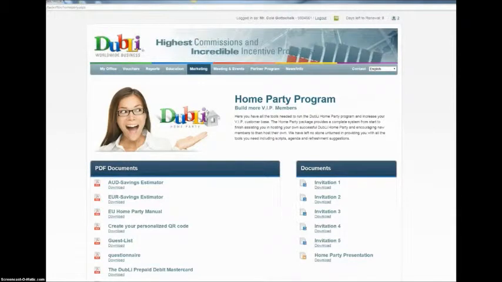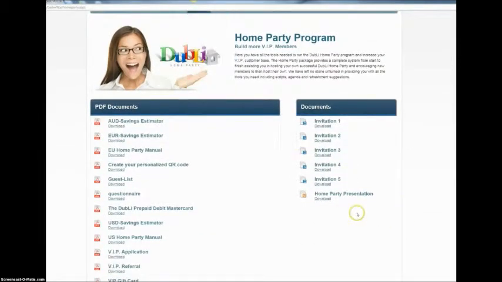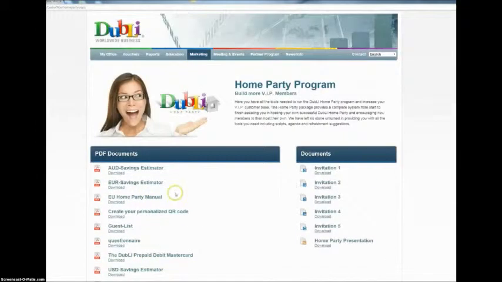And if you've never done one, they even have gone so far as to have a complete download on how to do a home party presentation. The forms are there, the scripts are there. I mean, it's turnkey, absolutely everything. Your invitations are there, 1, 2, 3, 4, 5. All of the types of materials that you're going to need are right here. The company's done an amazing job.